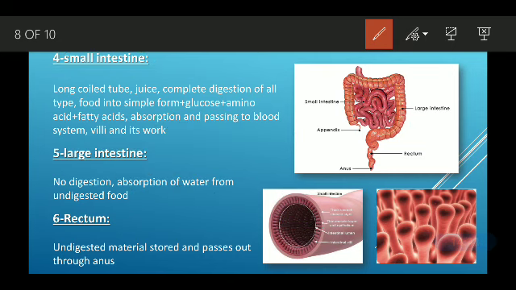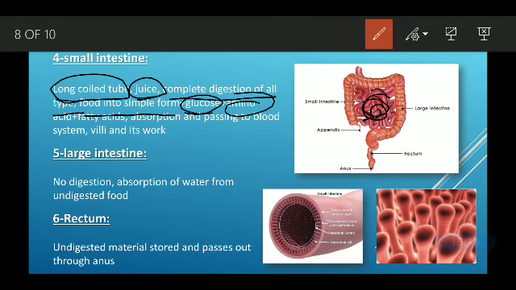It is a long coiled tube. The small intestine secretes some digestive juice, and the complete digestion of all types of food is done here. When the food enters the small intestine, complete digestion takes place. With the help of digestive juice, the food is converted into simple forms like glucose, amino acid, fatty acid, and it is ready for absorption.